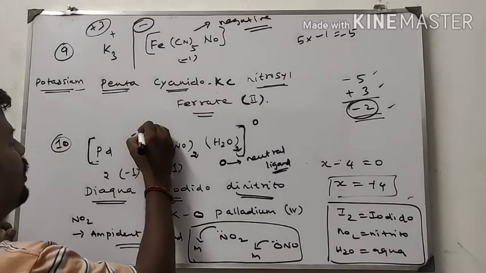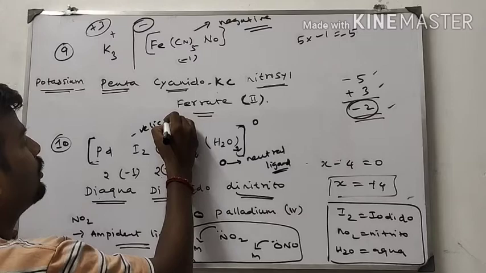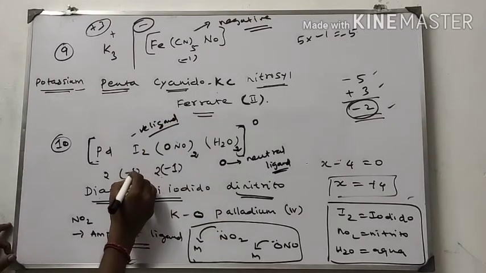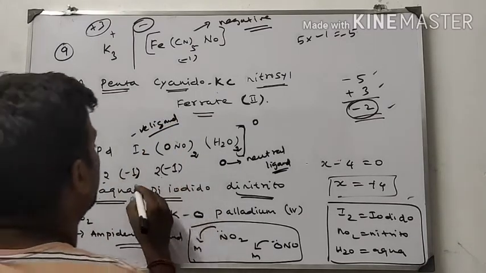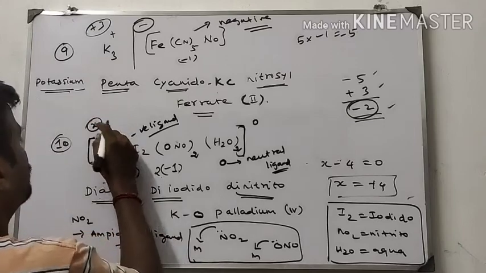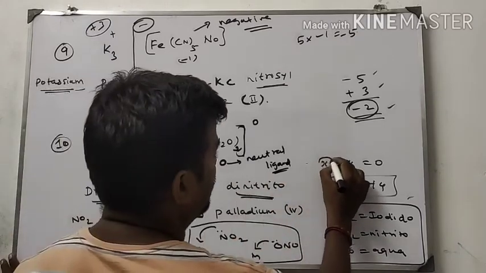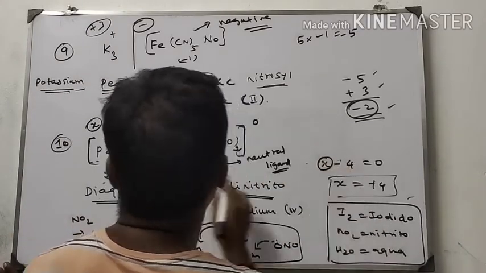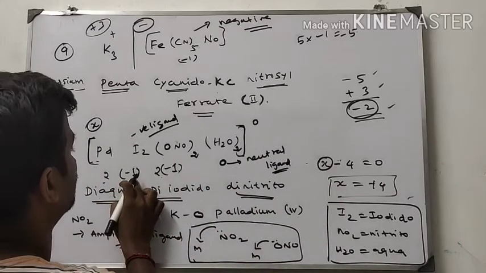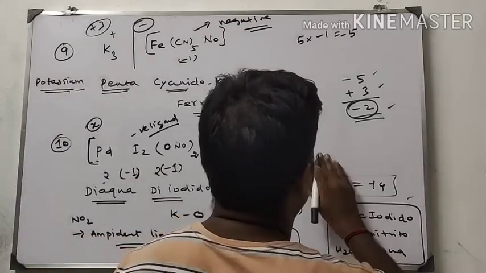Iodine is a negative ligand. Therefore, how many iodine are there? 2 into -1. Therefore, this is an X. This is the only thing we want to know. So X is the central metal atom. We write it like this.